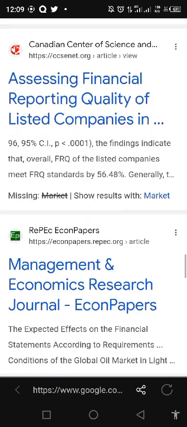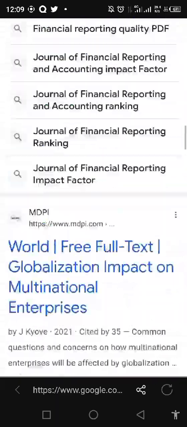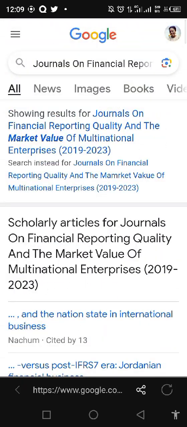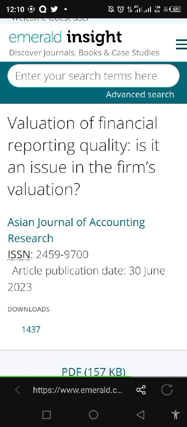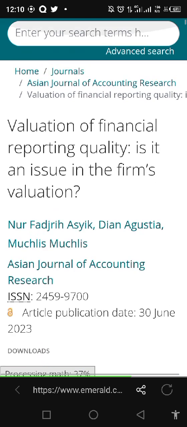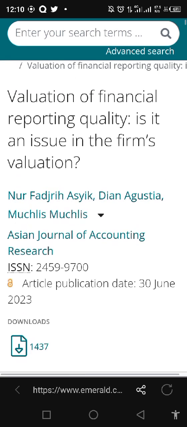These are not the things that I needed. Okay, since these are not the things that I needed, I hope you can see that this search criteria is not bringing much for me. Let's see here first, and let's see what's going on in this article to see if it's going to be relevant. You see, "Evaluation of financial reporting quality, is it an issue in the firm's valuation?"